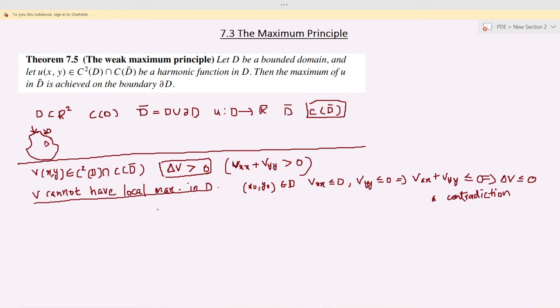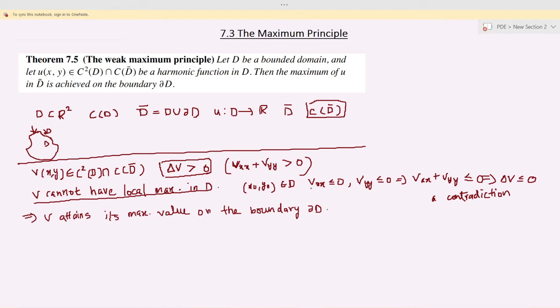So it means that v attains its maximum value on the boundary. Since it cannot attain the maximum value inside, it must be attained on the boundary of D.